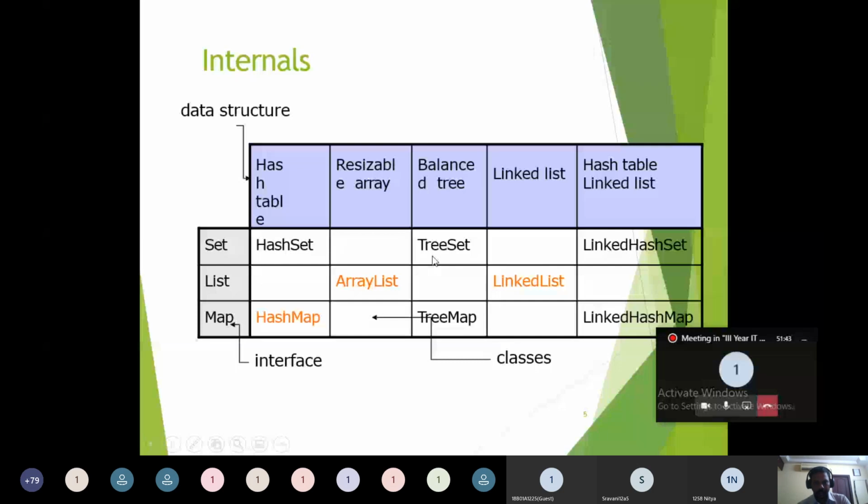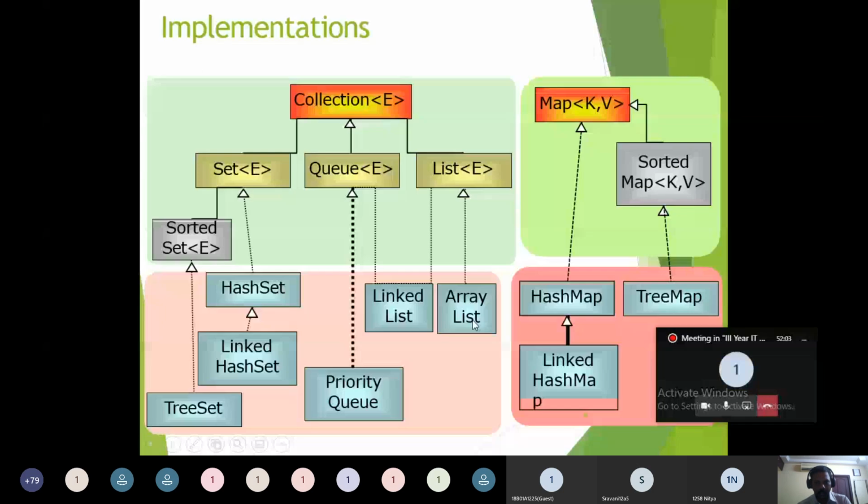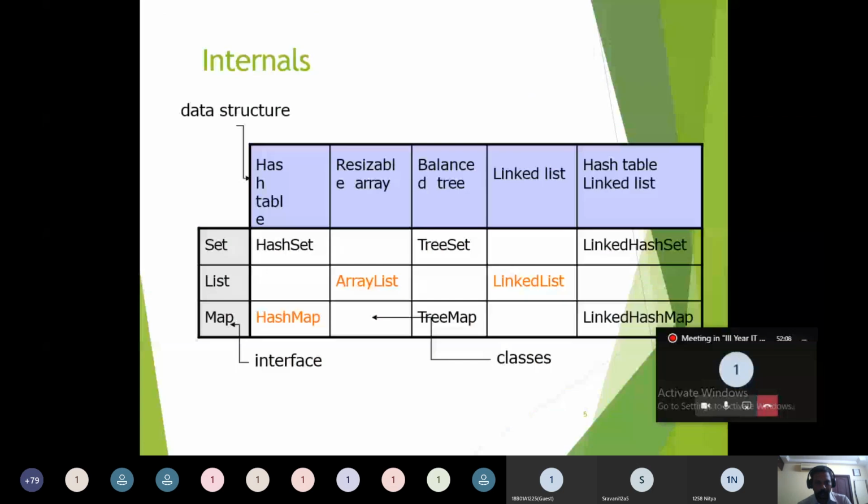The TreeSet class uses the data structure called a balanced tree. LinkedHashSet uses the data structure called a hash table with a linked list. Coming to the List interface, the classes related to it are LinkedList and ArrayList. There are two classes related to the list. The List interface uses the data structure called a resizable array in the ArrayList class, and the linked list concept is implemented in the LinkedList class.